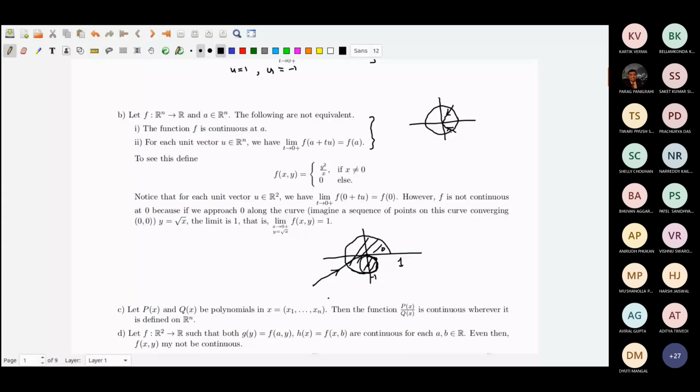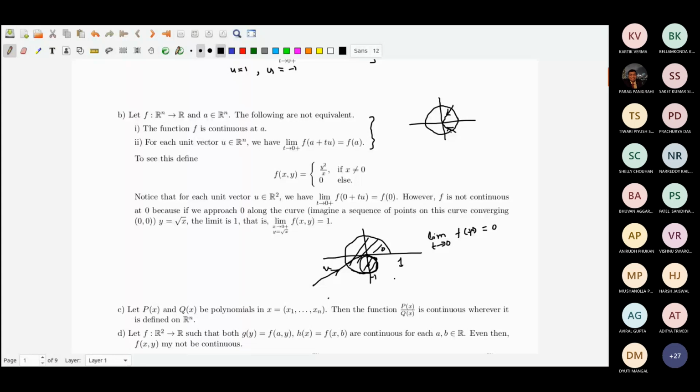Therefore, the limit as t goes to 0 of f(t u) will be 0. Here a is 0, so as t goes to 0, I'm taking t u, for any u direction.